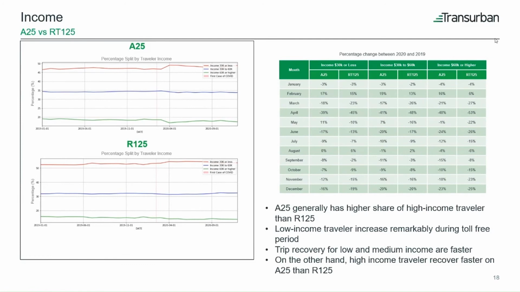We can also see that there are more low and medium income traveler in May 2020 compared to May 2019 on A25 bridge. Again, this can be explained due to the toll-free or toll suspended period on the A25 bridge. Final point that we want to make here from this data is that high income traveler recover slightly faster on toll bridge than the non-toll bridge.